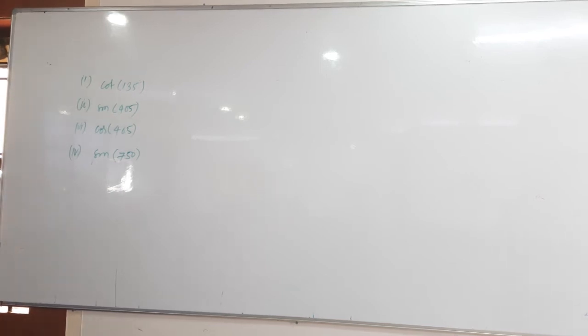I have taken 315, nothing but 720 plus theta, 720 plus 30 degrees. 720 is nothing but 2 times 360. You understand that? I'll do that. First one, minus 1, you got the answer? Minus 1, 1 by root 2, 1 by root 2, and then what will we get? Sine 360 is nothing but 1 by 2. That's it. The last one is 1 by 2. I'll do that.